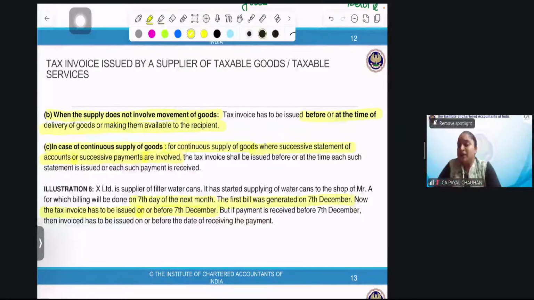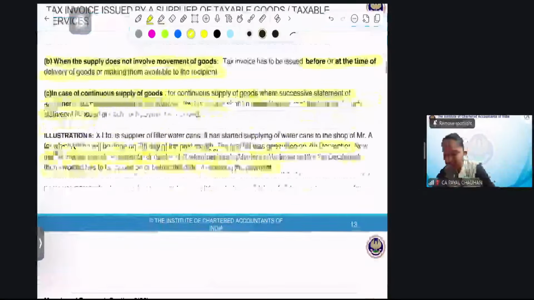Perfect. But I have a change in it. I make the payment before 7th December, say 5 December. In that case, if the payment is received before 7th December, then invoice has to be issued on or before the date of receiving the payment. Perfect, perfect. You people are getting it.